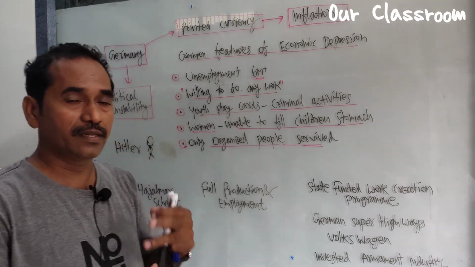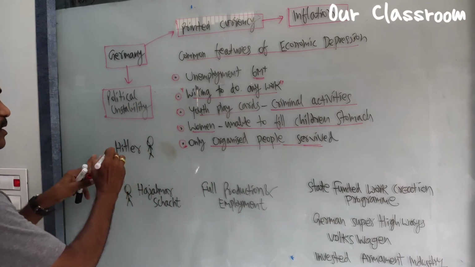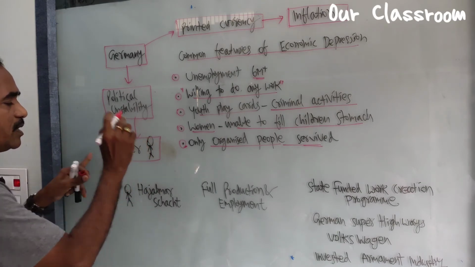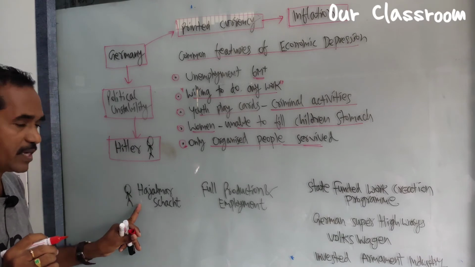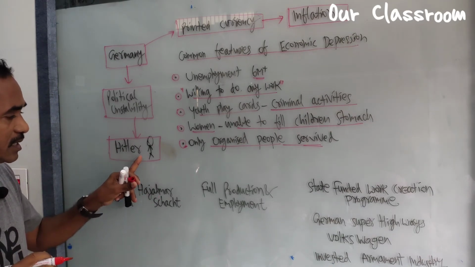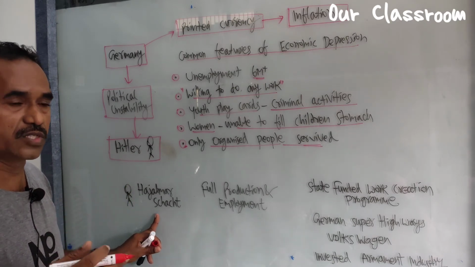During that time the Nazi party came to power, and Hitler came to power. He gave responsibility to the economist Hjalmar Schacht to overcome the situation.